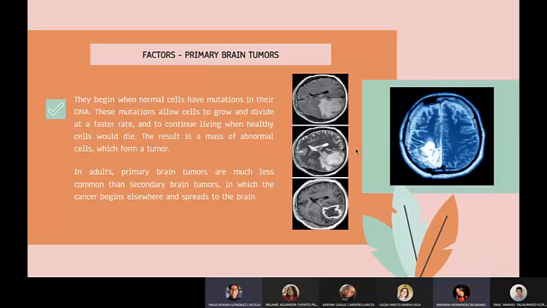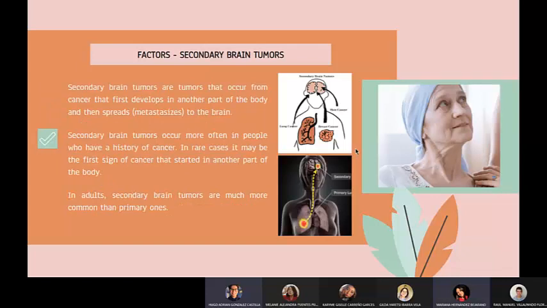For the secondary brain tumors, the most common factor is that the tumor starts in another part of the body and then metastasizes to the brain. In metastasis, cancer cells break away from where they originally formed, travel through the blood and lymphatic system, and form new tumors in other parts of the body. These mostly occur in people who have a history of cancer and are much more common in adults.